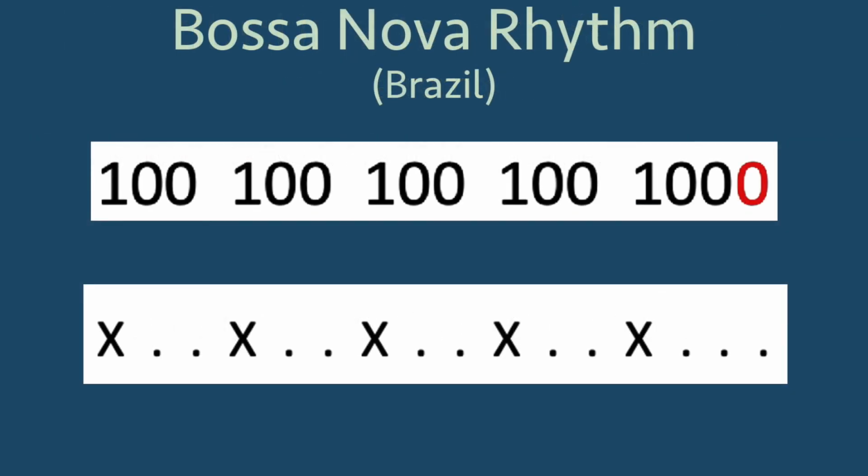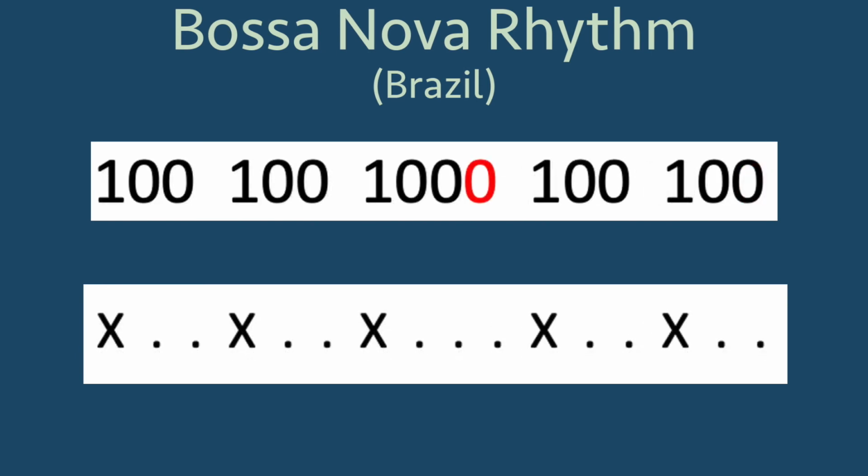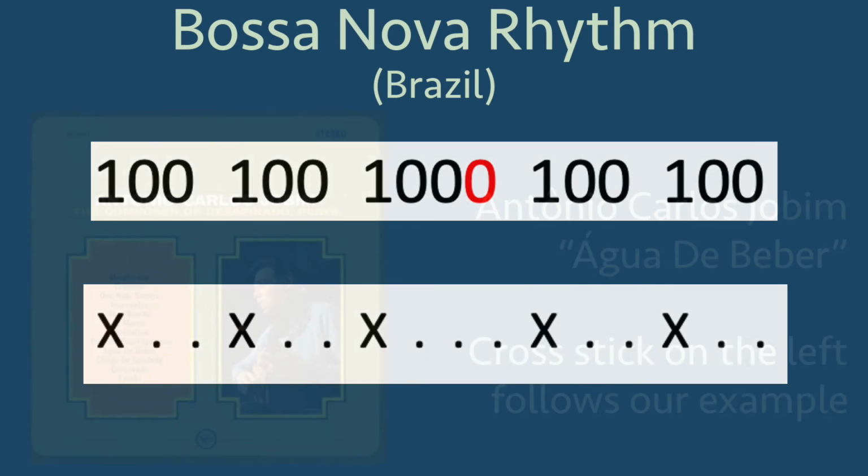What is interesting is Toussaint then noticed this relates to the bossa nova rhythm from Brazil. In musical notation, the ones are written with an X to denote when a percussion instrument would hit, and the zeros are rests. In 16 subdivisions of the beat, the percussion instrument would hit 5 times. One of the more familiar versions of this beat places the 1000 part of the sequence in the middle. We can hear this in the following recording.